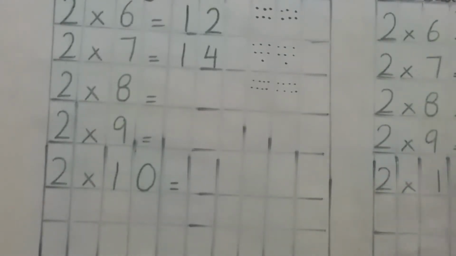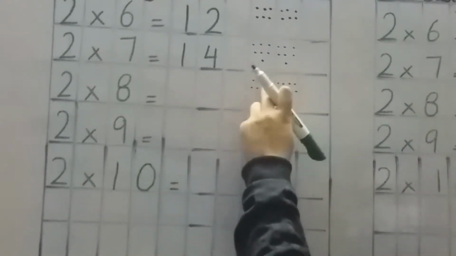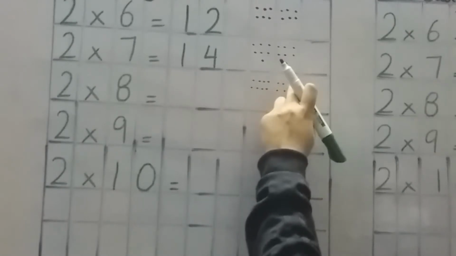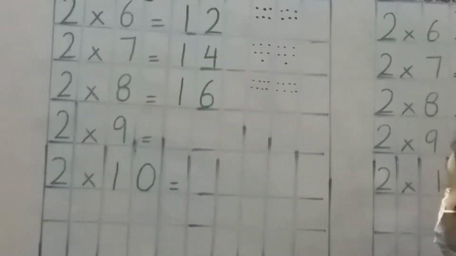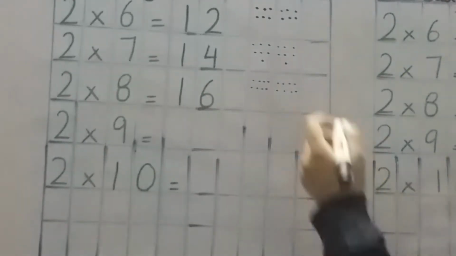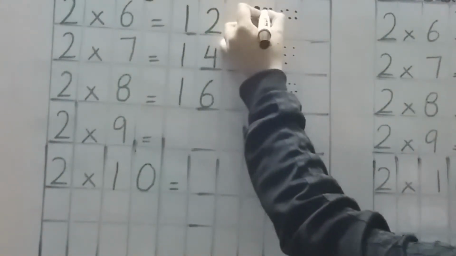Now, let's count these dots all together: 1, 2, 3, up to 16. My answer is 16. 2 into 8 is equal to 16.